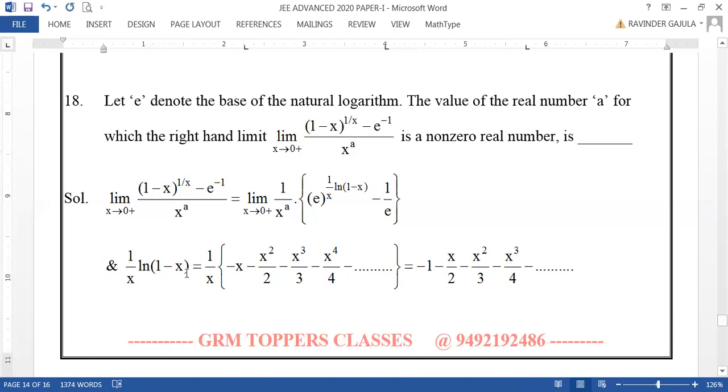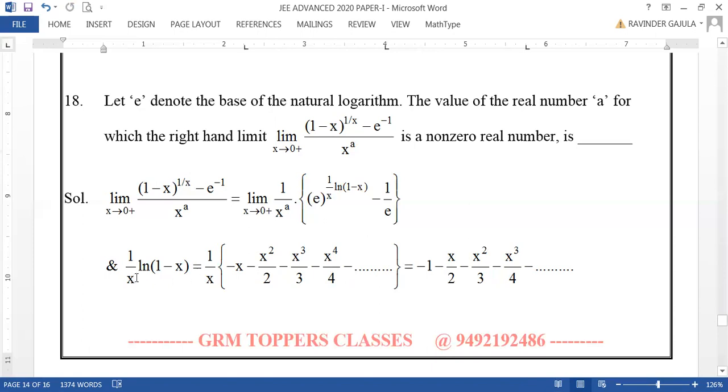But what is log of 1 minus x? Log of 1 minus x is minus x, minus x square by 2, minus x cube by 3, minus x power 4 by 4. Why? Because log of 1 plus x is x minus x square by 2 plus x cube by 3 minus x power 4 by 4, like that you will have some sequence. Now log of 1 minus x is, this is the sequence.